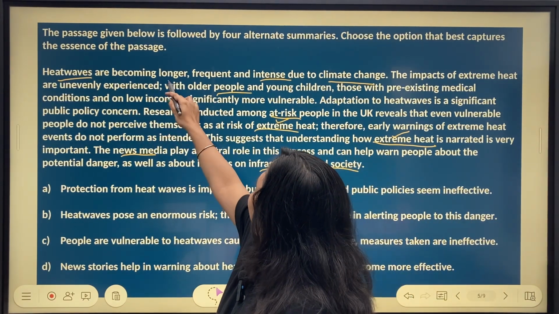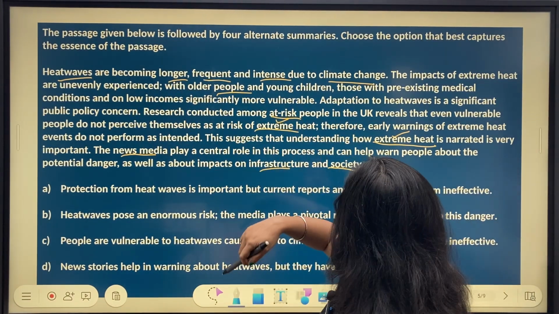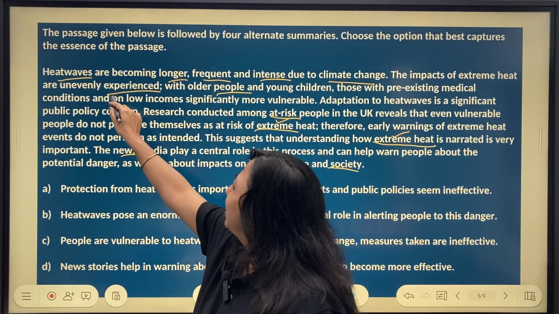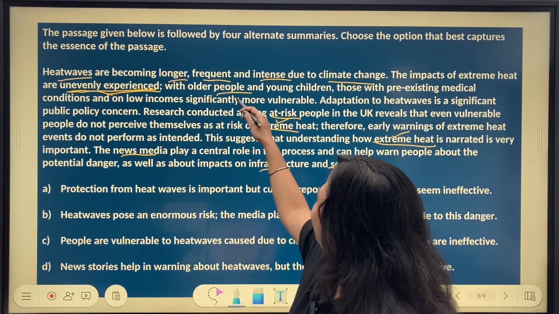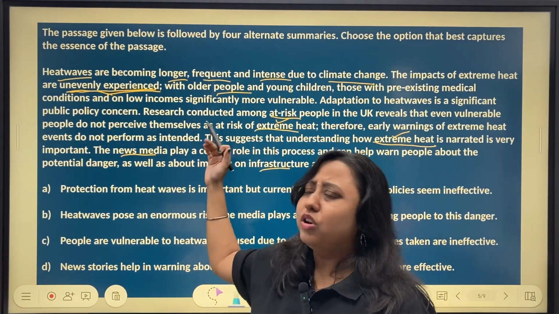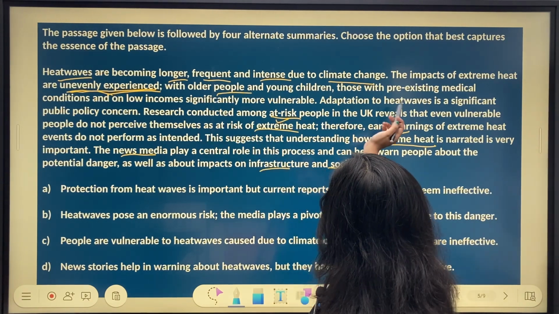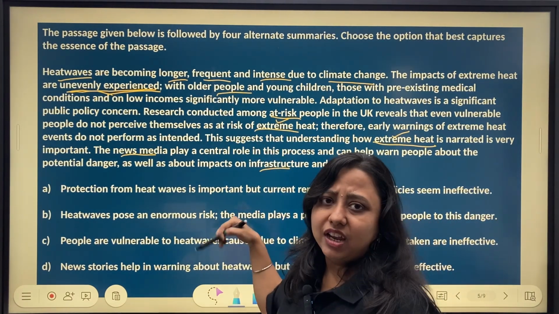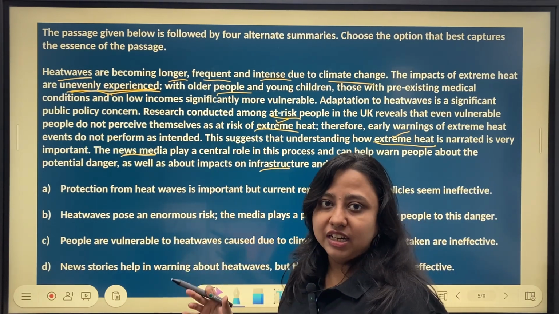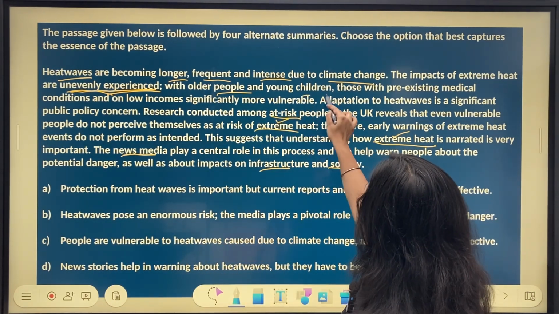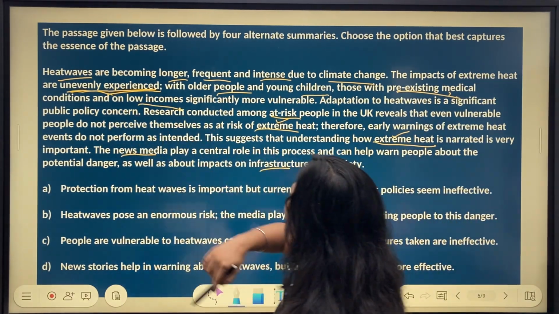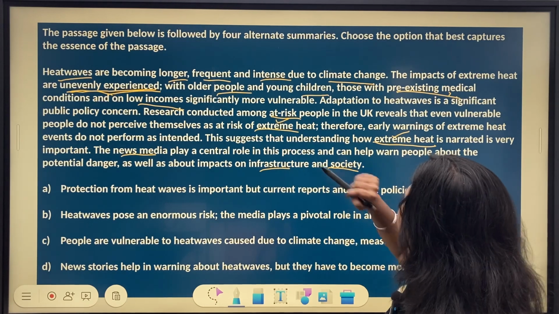Heat waves are becoming longer, frequent, and intense due to climate change. Impacts of extreme heat are unevenly experienced. The moment I look at words like unevenly experienced, I know that some categories are coming up. I may read it in depth if I have time, or I might just skim through it. I'll come back and verify if I get an option which talks about the specific sections of society in detail. So you have young children, you have older people, pre-existing medical conditions, low income. So probably these are the categories we are talking about.